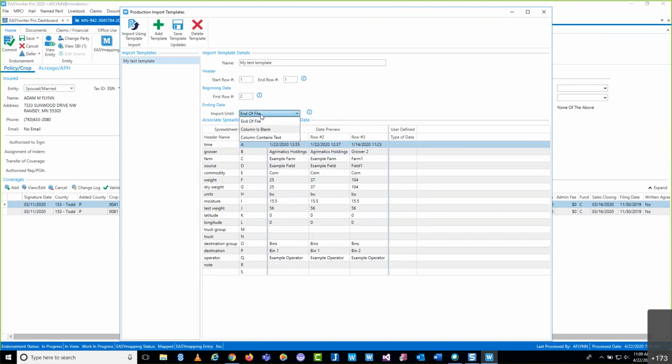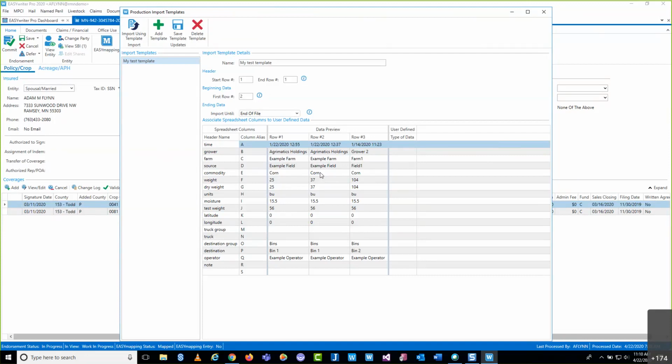Once I've selected that, you can see some information post through. So let's break down real quickly what we're looking at here. Over on the left-hand side, the spreadsheet column section, is the actual header information and the alias or the actual column that header information reflects. This is being pulled directly from my spreadsheet. The data preview, the next 3 columns here, are the first 3 rows on the spreadsheet that I'm importing. So this is not something that's in EASYwriter Pro already. This came directly off of the Excel spreadsheet that I grabbed from my desktop.